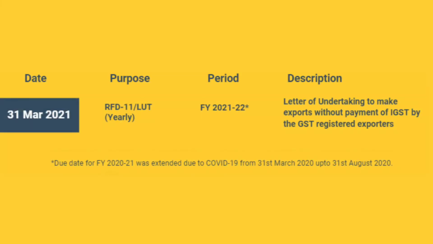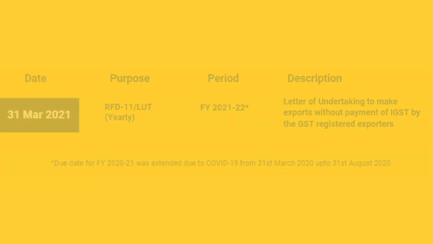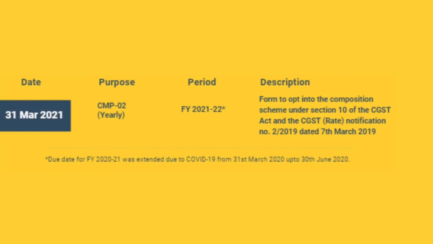Once a year, there are certain compliances for taxpayer. Let's look at each one of them. Even before the financial year begins, that is by 31st March of a year, a fresh letter of undertaking for the upcoming financial year must be obtained and filed in Form RFT 11 by those exporters making supplies without payment of IGST. By the same date, regular taxpayers who want to switch to composition scheme or already registered composition taxable persons must file Form CMP 02 for the upcoming financial year.